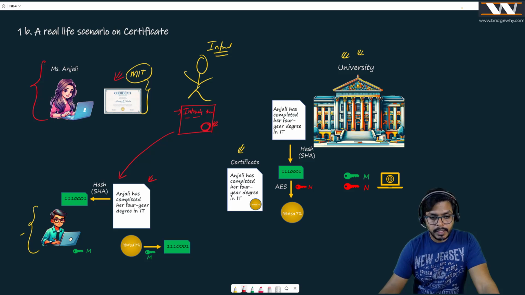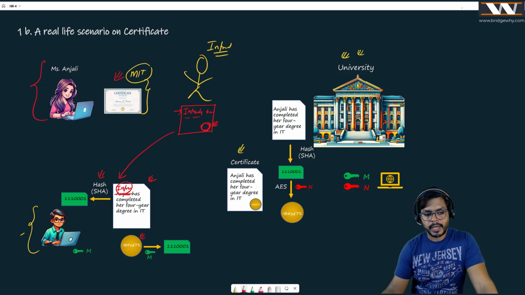He's detaching the data with the signature. Now Anjali has been changed with the name intruder. If that is the case, of course, the hash is going to result in a different value. Maybe it is going to be 101010, suppose. If that is the case, the signature he hasn't changed. He can't, right? Because he just changed the name and kept everything the same so that the